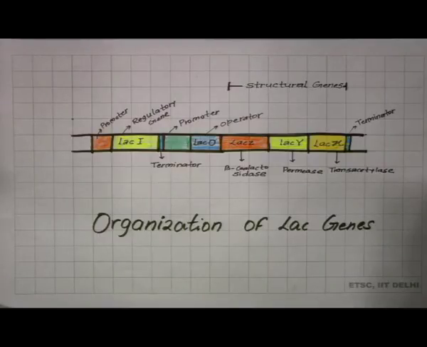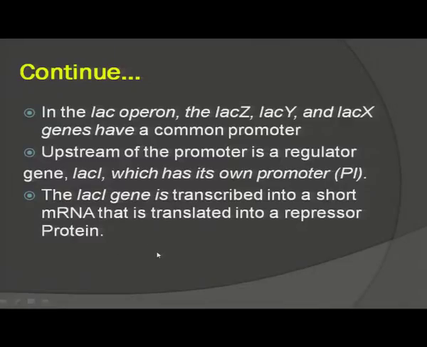The Lac I gene is transcribed into a short messenger RNA that is translated into a repressor protein.